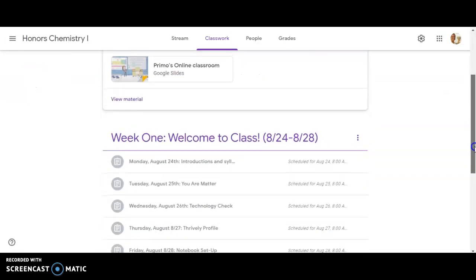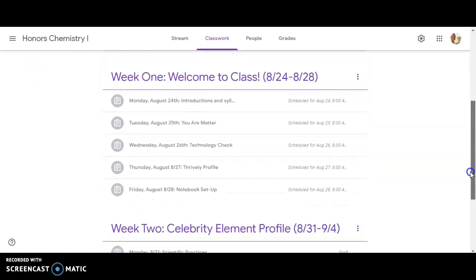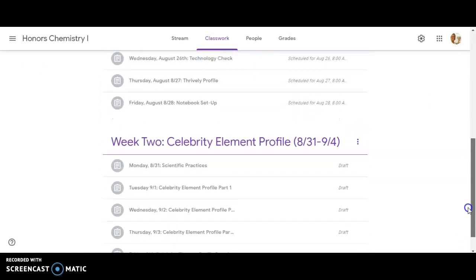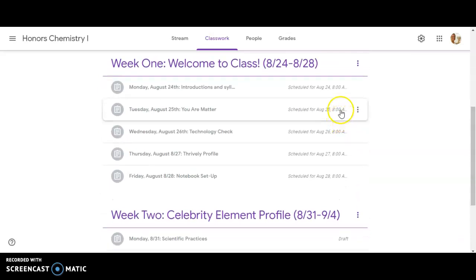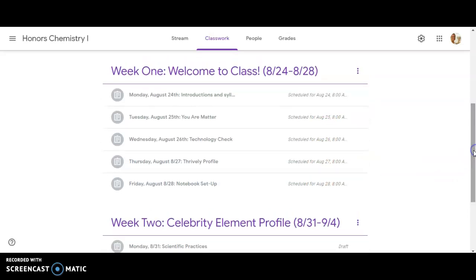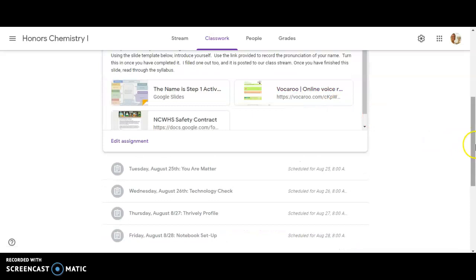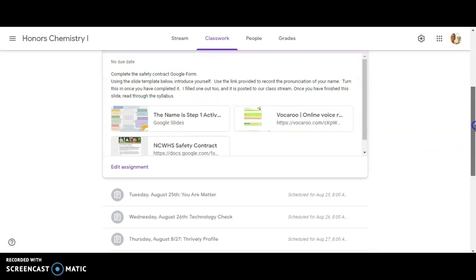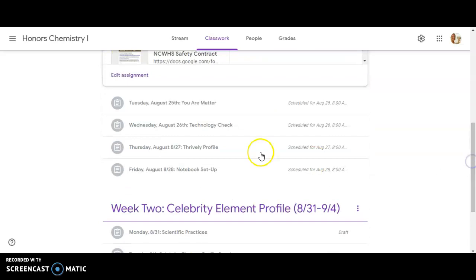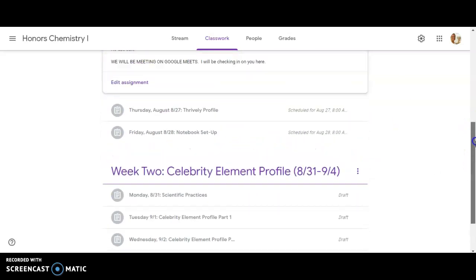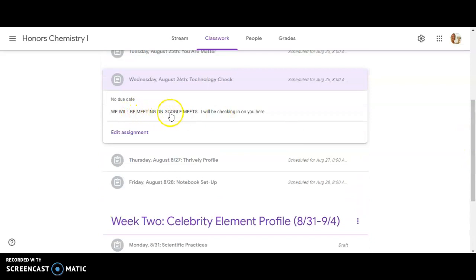So my plan is I will just break down everything we're doing by week. So I do have the first 2 weeks up here already. I have them scheduled for each day, but I think I'm going to change that to each Monday, like I had said earlier, just so that you have everything that you're going to need for the week. I will have in each announcement, if we're not meeting that day, it won't say that we're meeting, but here, for example, on Wednesday, I have in all caps, we will be meeting on Google Meets. So that will be a day that we will be checking in.